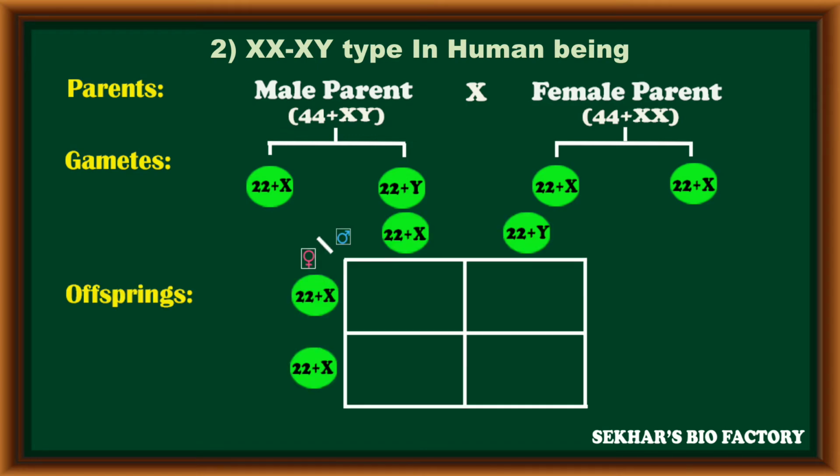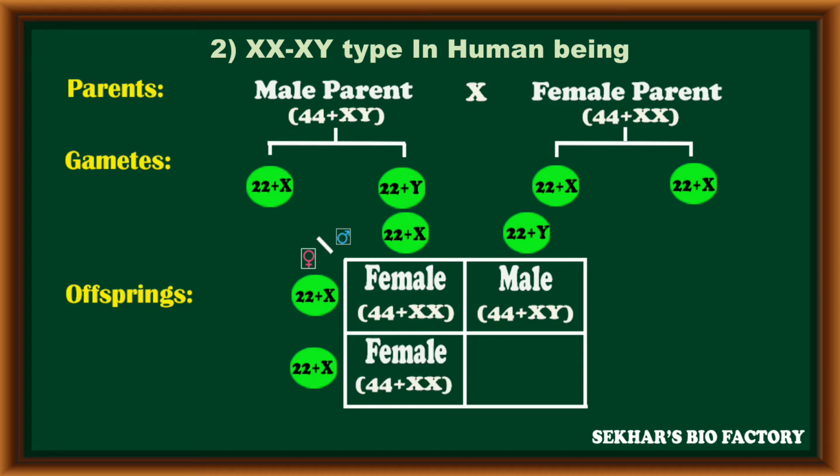During gametic fusion, by taking male gametes here and female gametes here, in the first combination, because of two X chromosomes, the offspring becomes female. Because of one X and one Y chromosome, the second combination becomes male. The third combination, due to having two X chromosomes, becomes female, and the last combination, due to having one X and one Y chromosome, becomes male.